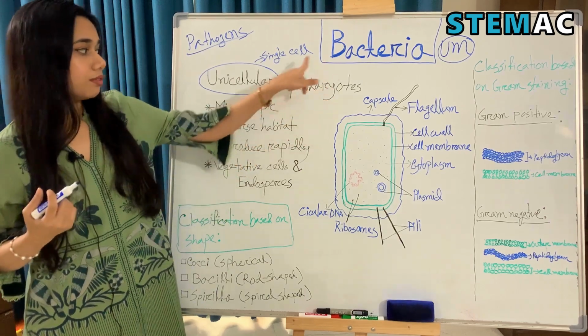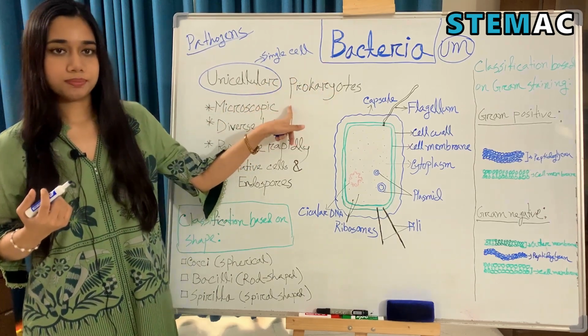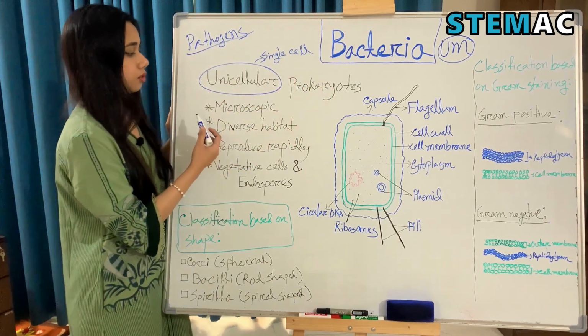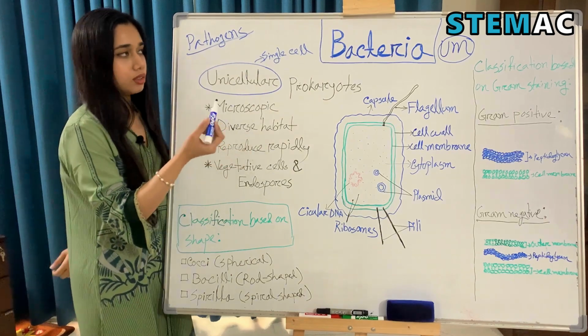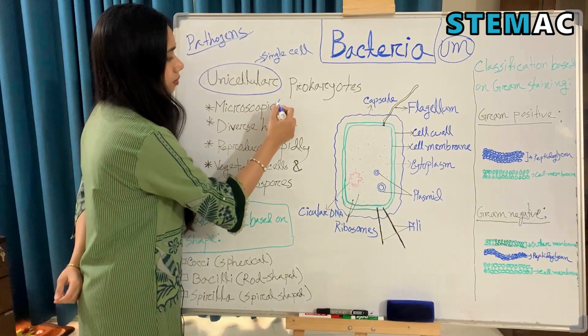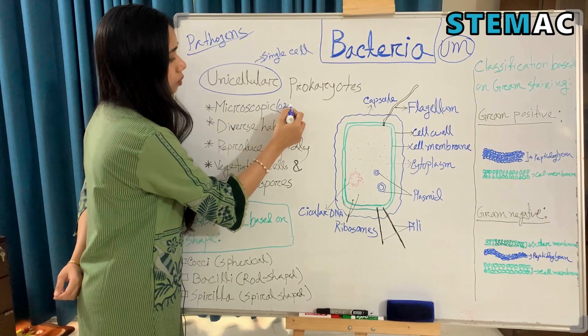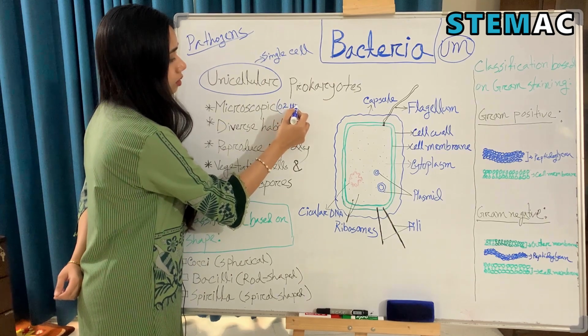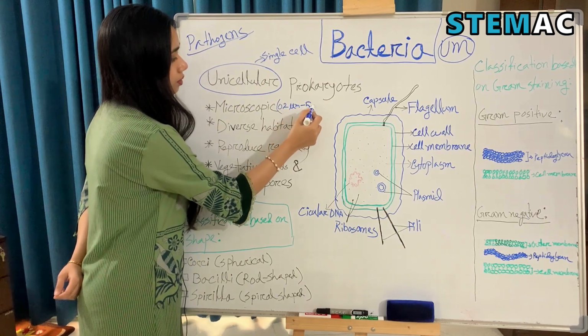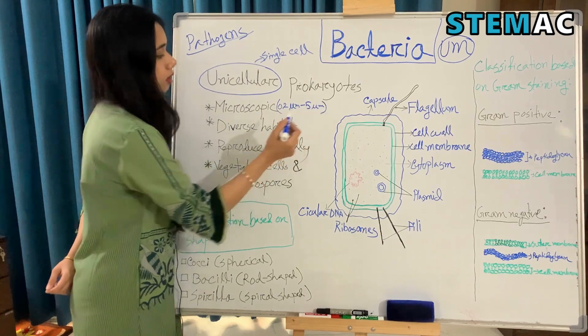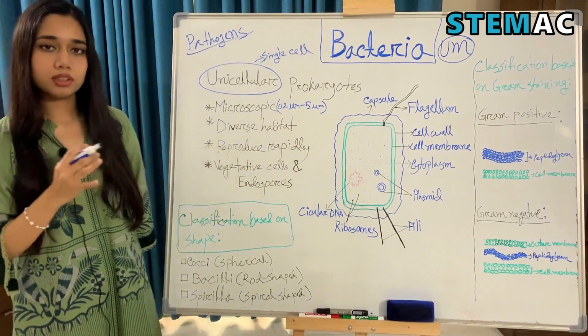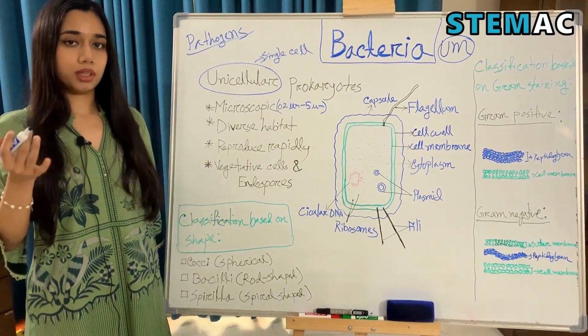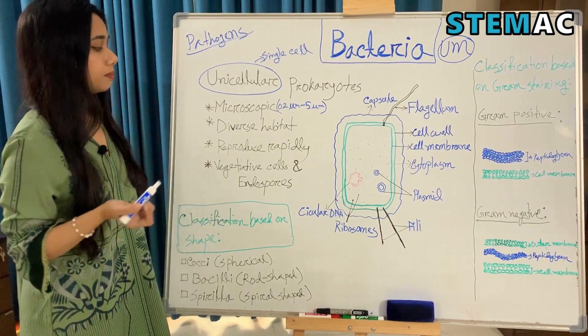So bacteria fall under prokaryotes. Bacteria are also microscopic. They are about 0.2 micrometer to 5 micrometer in size, so they are very small and we cannot see them with our naked eyes.